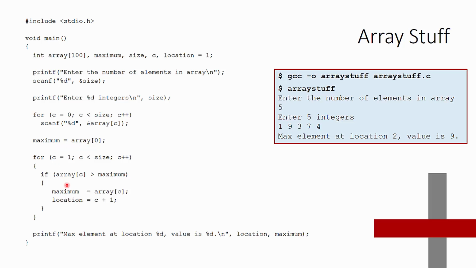So it's a fairly simple if statement. We're going to ask, is what you're currently looking at bigger than the maximum one that we have? If so, then go ahead and store that maximum value and store the location of that value. And then at the end, we will go ahead and print it out because we will have gathered what location and maximum were, and we're able to tell the user.